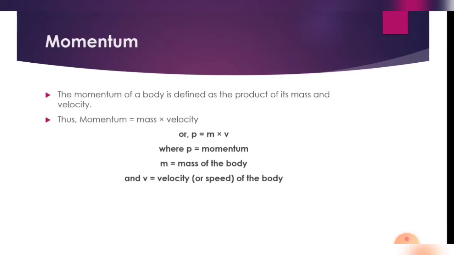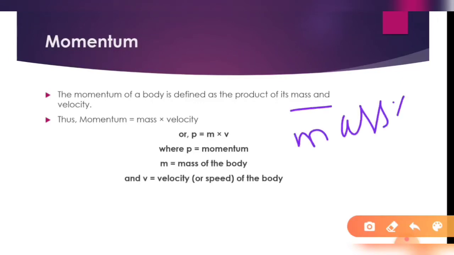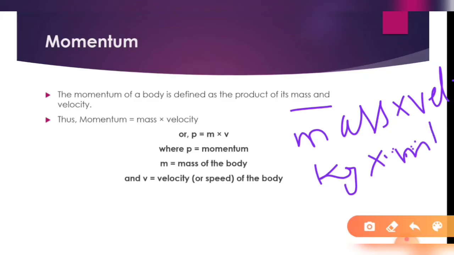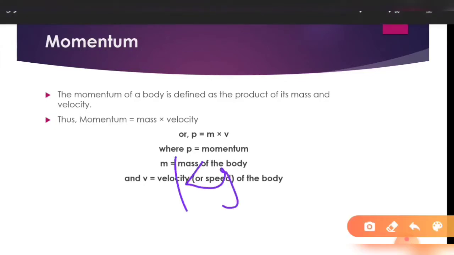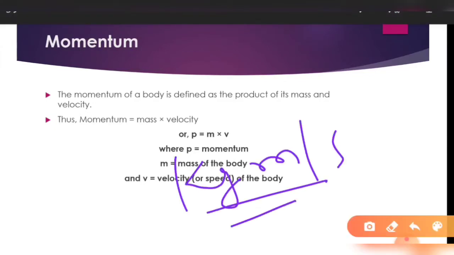Now, before proceeding to the second law of motion, we should know what momentum is. Momentum is defined as the product of mass and velocity. You know very well what mass is, the matter contained in a body, measured in kg, and velocity is speed with direction, with the unit meter per second. So the SI unit of momentum will be kg meter per second.